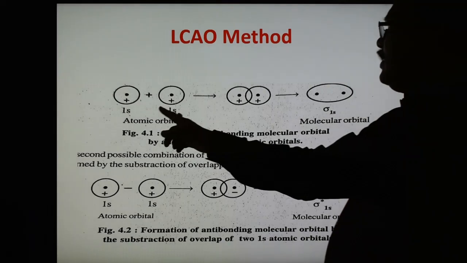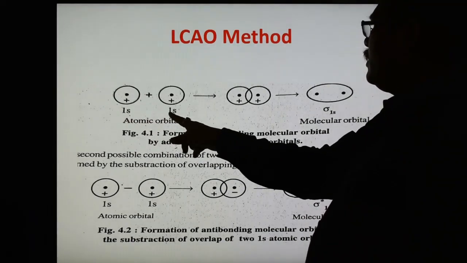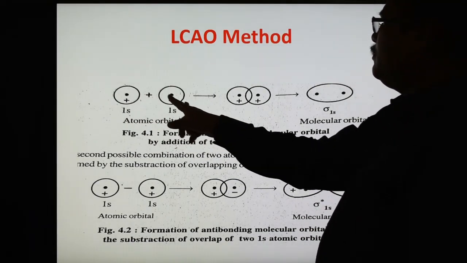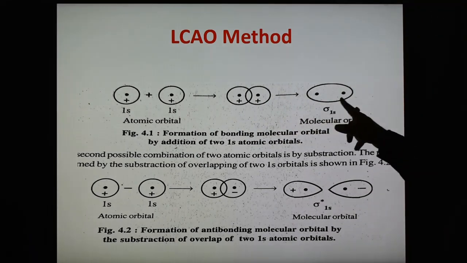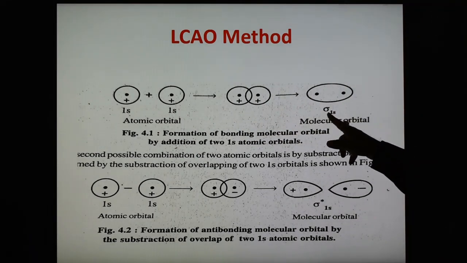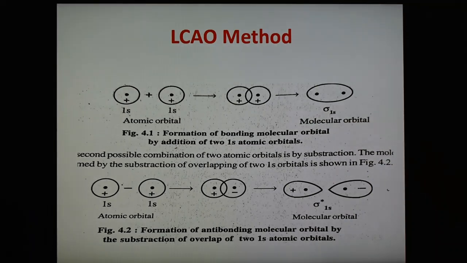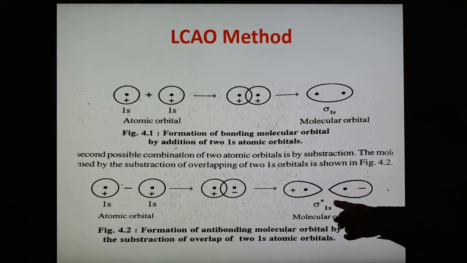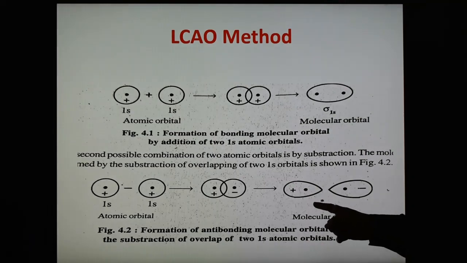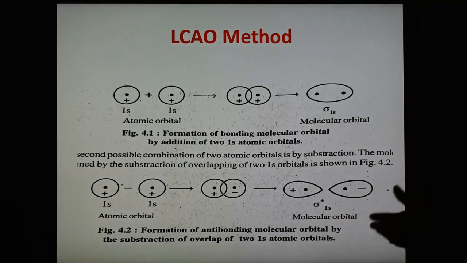Here, the 1s orbital of one atom and the 1s orbital of the other atom overlap on addition, unite together and form the molecular orbital represented by sigma 1s. Subtraction of these atomic orbitals, they cannot unite, forming the sigma star 1s anti-bonding molecular orbital.